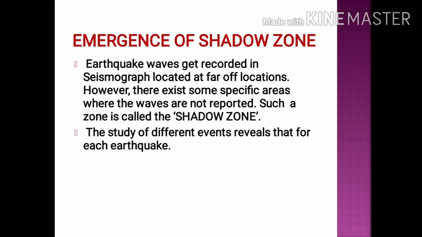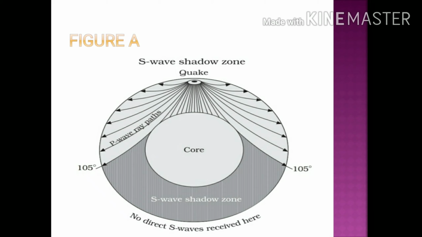The study of different events reveals that for each earthquake, this is figure A, which is showing the S-wave shadow zone. When a seismograph is placed at 105 degrees, here you can see S-waves are clearly visible at 105 degrees. But beyond 105 degrees, you are seeing a shaded portion which is called the S-wave shadow zone, where S-waves are not visible. That means where S-waves are not reported, that area will be called the shadow zone for S-waves.